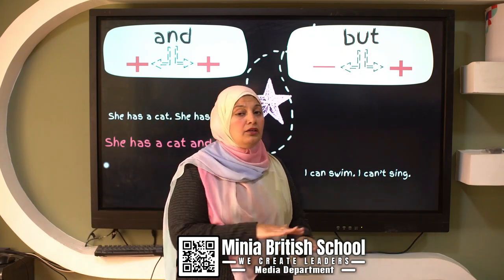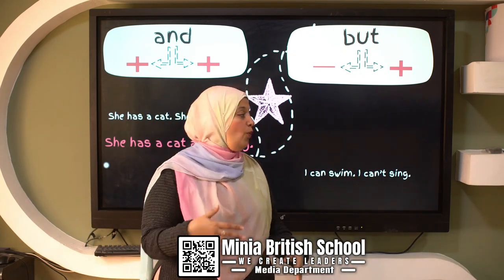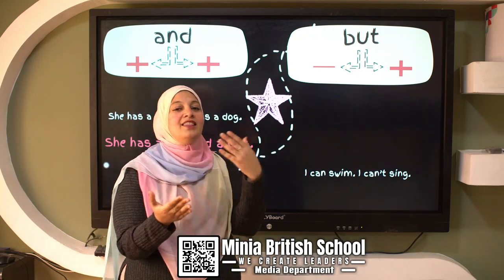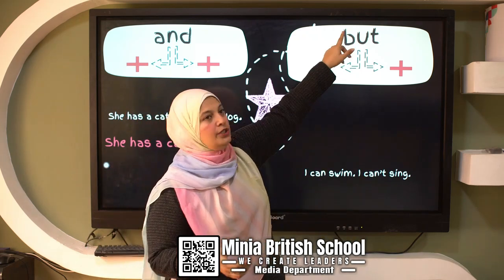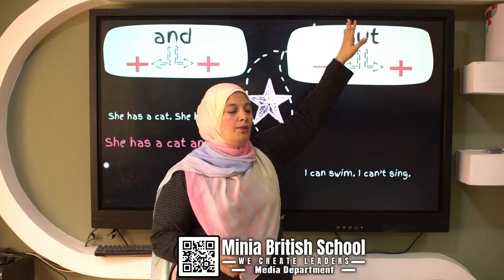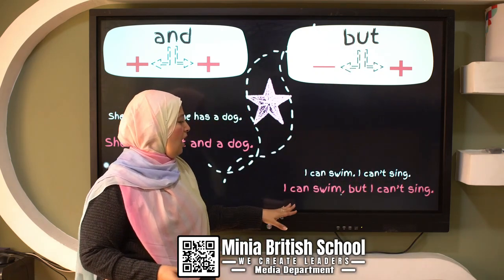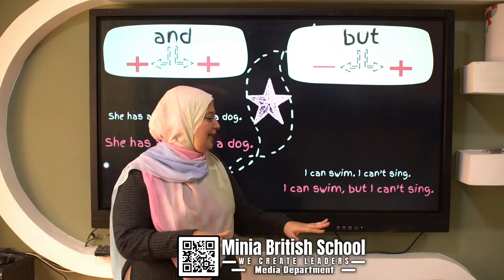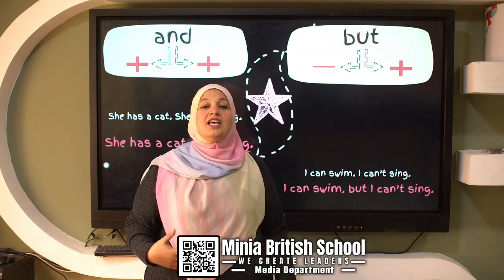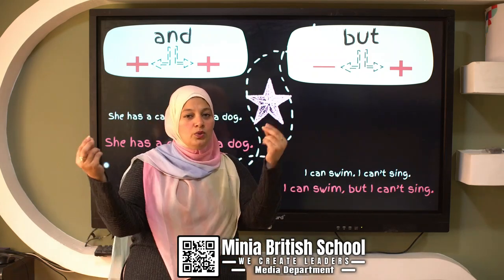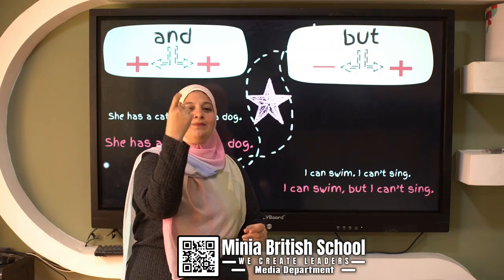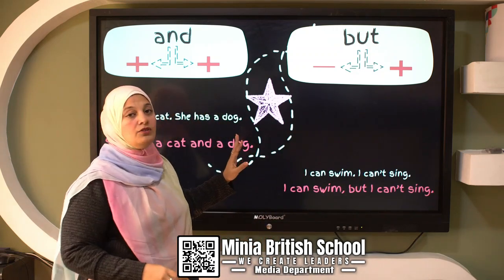The second, I can't sing, is negative. When I have an affirmative sentence and a negative second one, I will use but. So I will say, I can swim, but I can't sing. This is the conjunction. I need to join two sentences together and make them one sentence with the conjunction and or but.